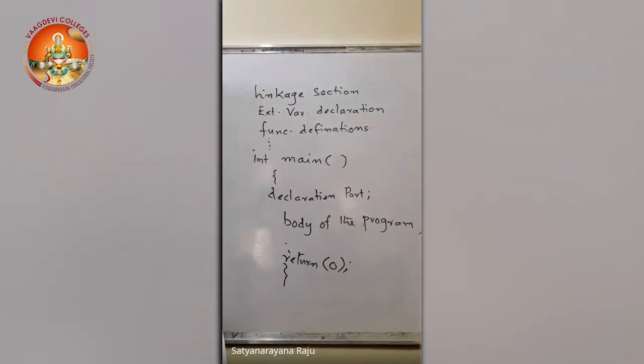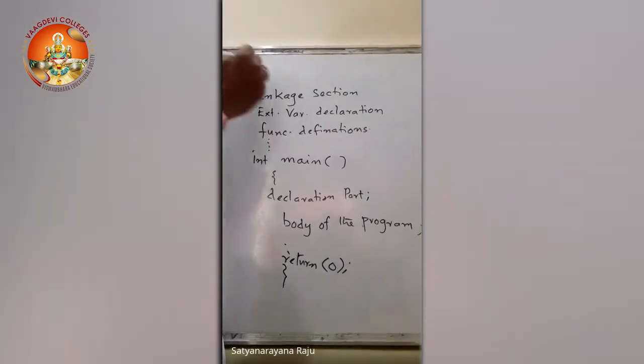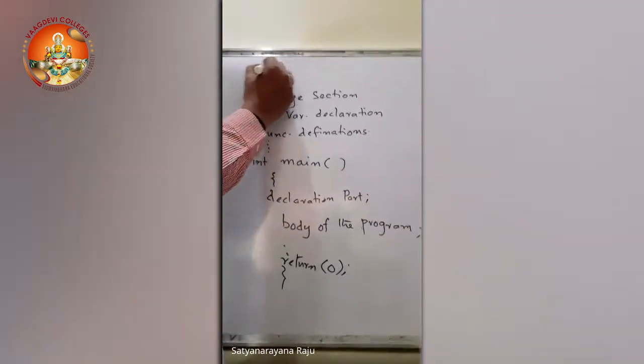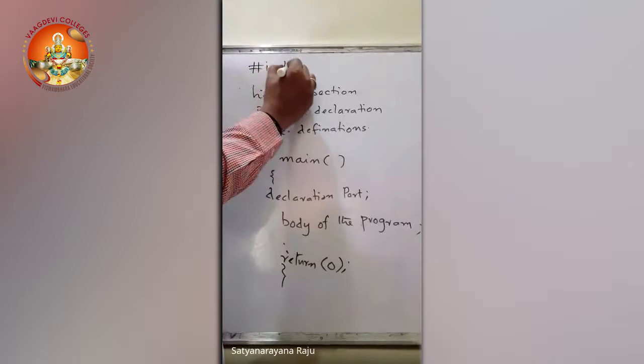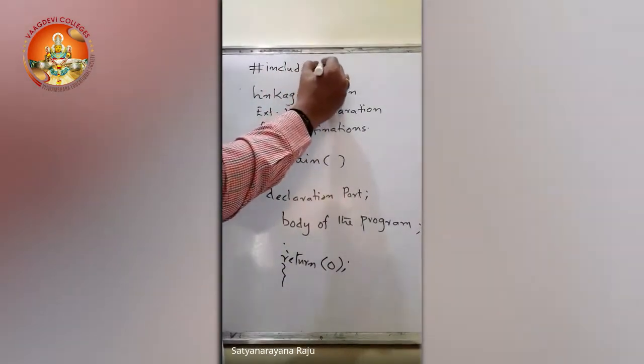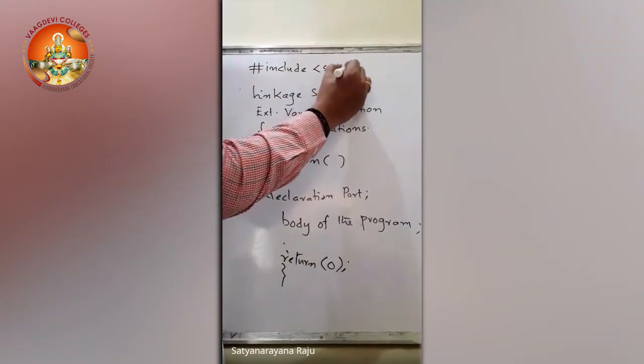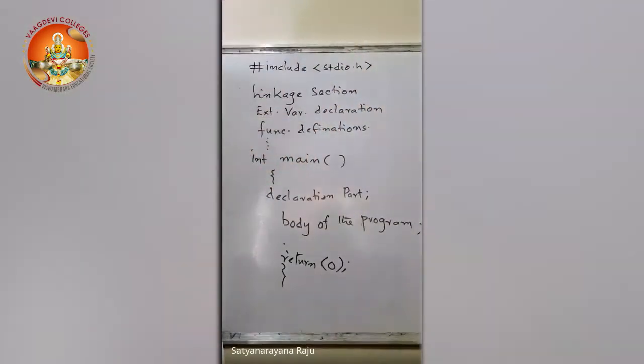See, first one is the linkage section. Remember, always use hash include. We will see what this is. Hash include stdio.h. Linkage means C has some inbuilt functions.